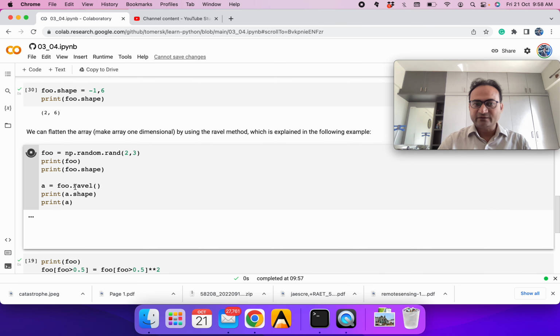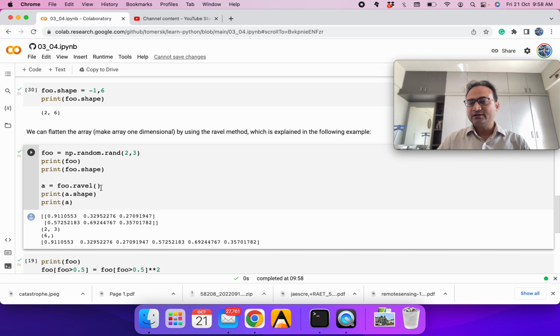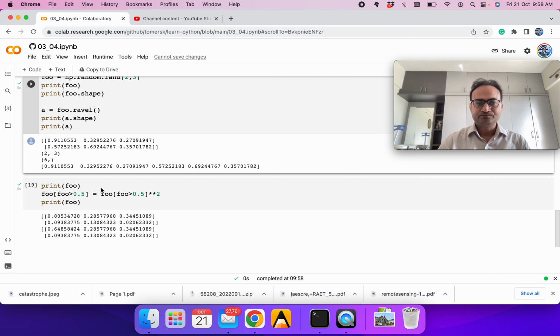We can use the ravel function. You can see here we are defining a new variable called a. Ravel means it will convert our multi-dimension into single dimension. You could have used the shape or the reshape function also to convert into one dimensional.